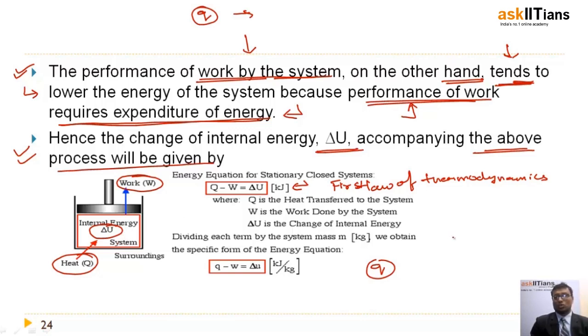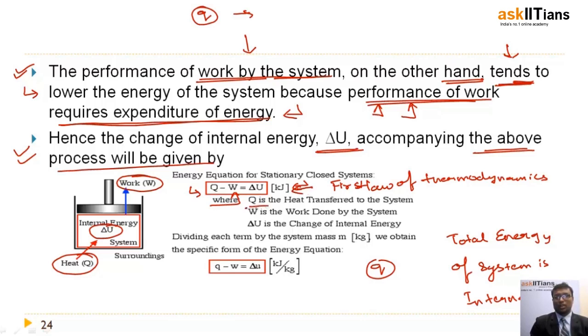This energy is the total energy of the system, also called internal energy, right? So you can see here how my performance of work is expending the energy, with this equation of the first law,